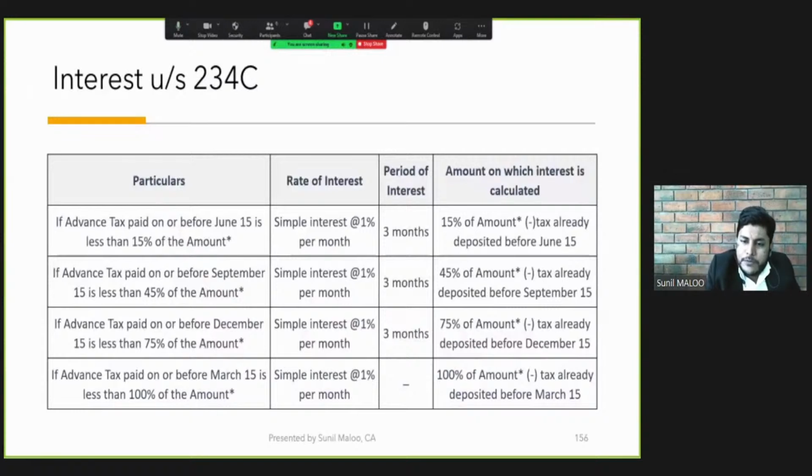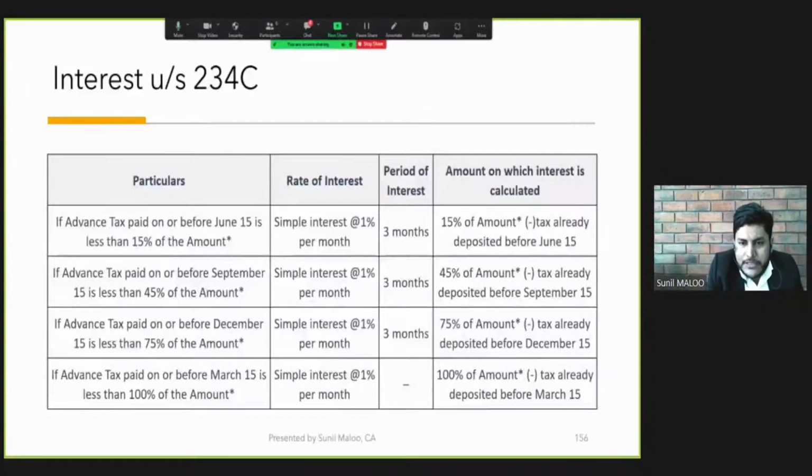In the next installment, he has paid the entire 45%. But still, as there was a shortage of 5% in the first installment, instead of 15%, he has paid 10%. So for the short amount, that is for 5%, the assessee will be liable for interest under 234C for a period of 3 months.